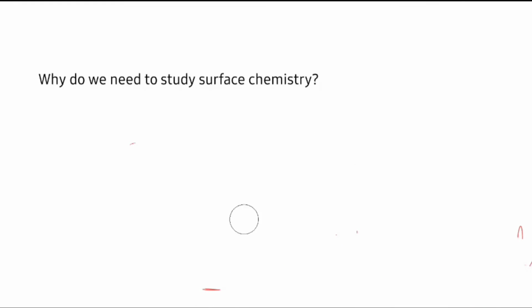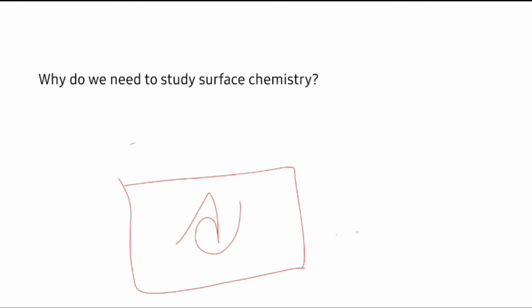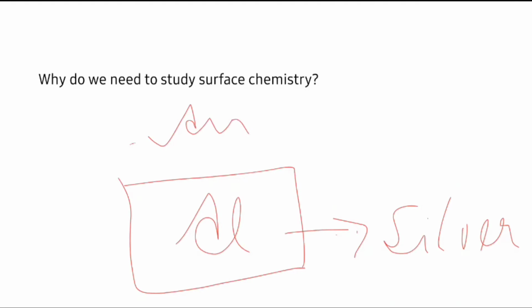For example, we have an aluminium block. This is of silver color when it is pure aluminium. But we will notice that when it is exposed to air, this silver color turns into grey color.